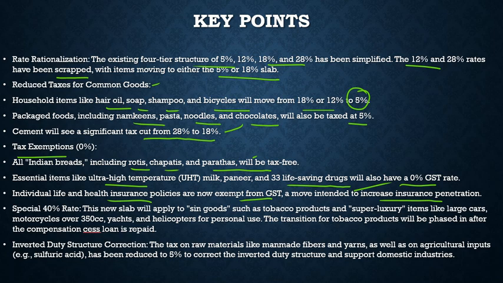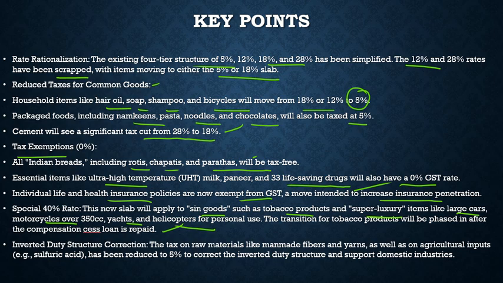The new slab will apply to sin goods such as tobacco products and super luxury items like large cars, motorcycles over 350cc, yachts, and helicopters for personal use. The transition for tobacco products will be phased in after the common compensation cess loan is repaid. So for the tobacco, the transition will be seen once the compensation cess loan is repaid.